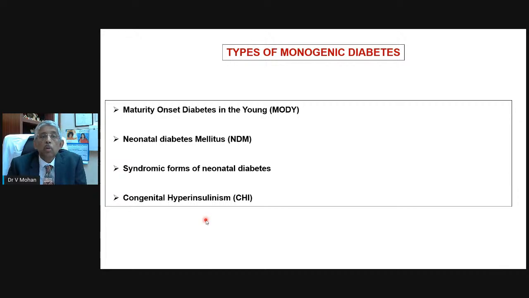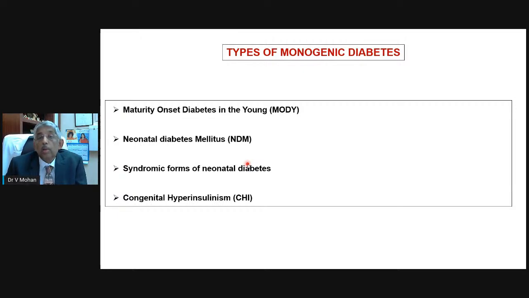Specifically, I'd like to talk about 4 types of monogenic diabetes. In fact, 3 of them are diabetes and the other is a low sugar or hypoglycemia. These 3 types are, the commonest is maturity onset diabetes in the young or MODY. Then there is neonatal diabetes, which is diabetes which occurs in the first 6 months of age. There are certain syndromic forms of neonatal diabetes, where apart from the diabetes, you also have liver problem or kidney problem or something else, which is called a syndromic form of diabetes. This also can be diagnosed by doing genetic tests.